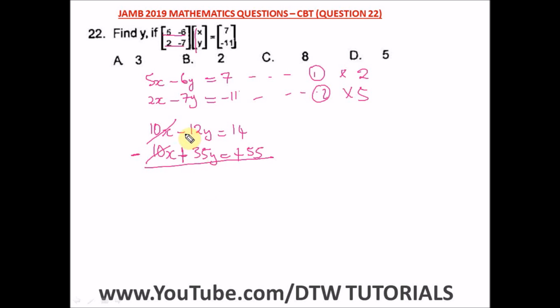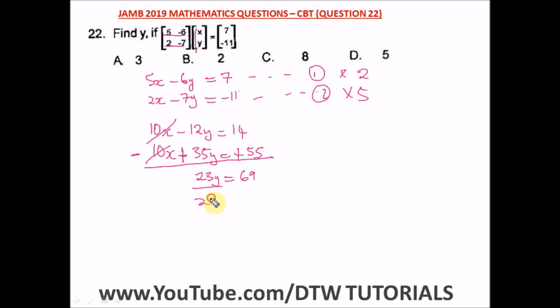All right, so minus 12 plus 35 will give us what? It's going to give us a positive, since we have a bigger number here. So it's going to give us a positive 23y. And here we have 14 plus 55. We are going to have 69.